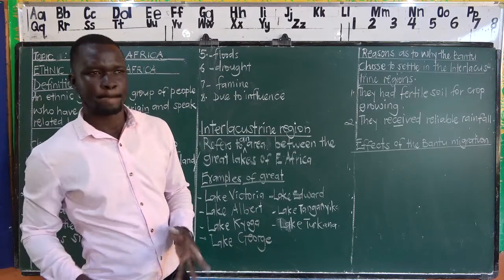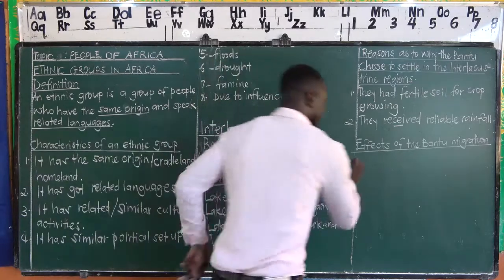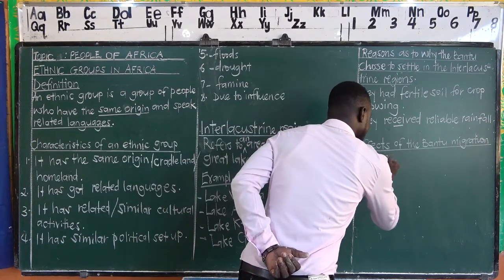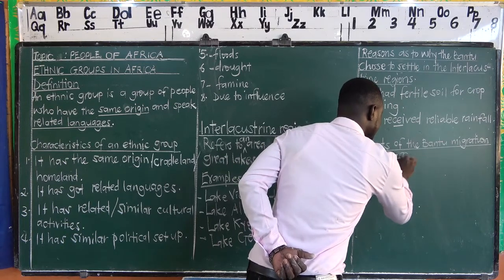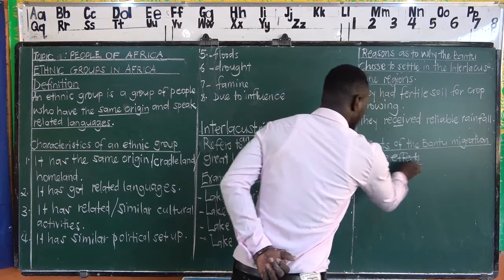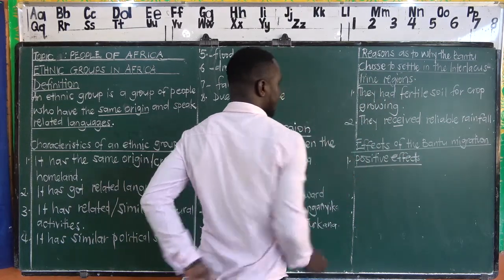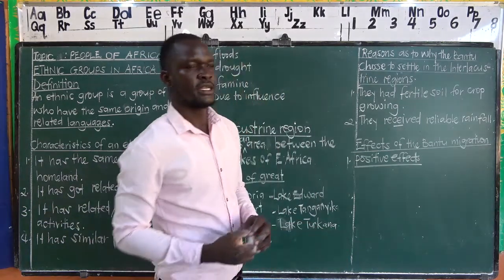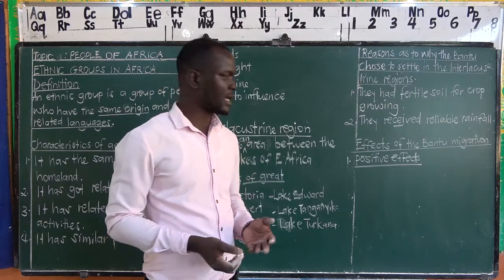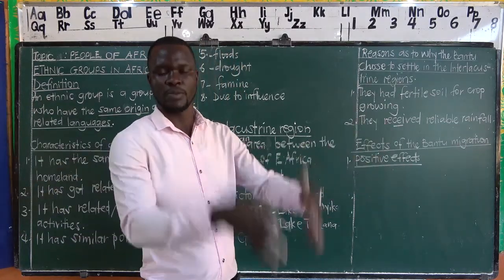Now, here we are going to begin by looking at the positive effects. I say the positive effects are the good ones, so they are the ones we are going to begin with before we look at the bad ones. Since these Bantu people were crop farmers, we shall automatically note that they had come with new crops.